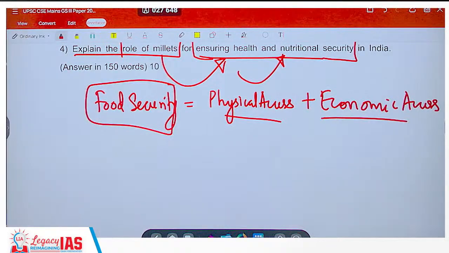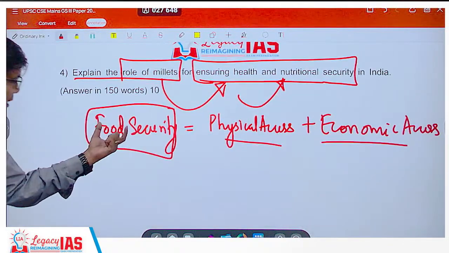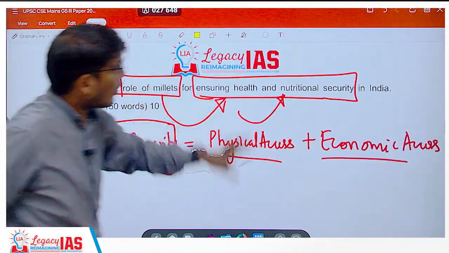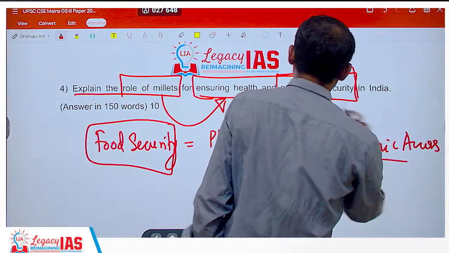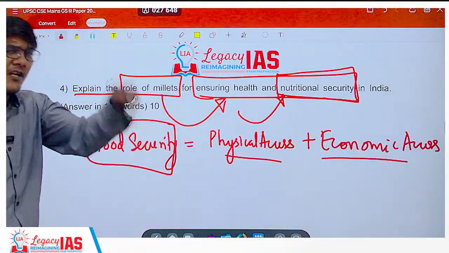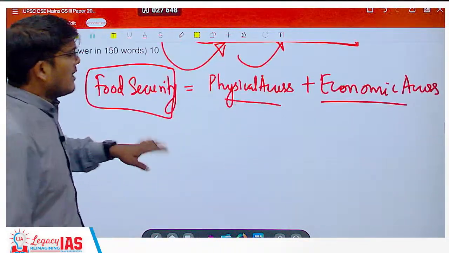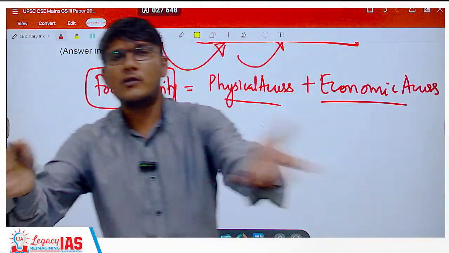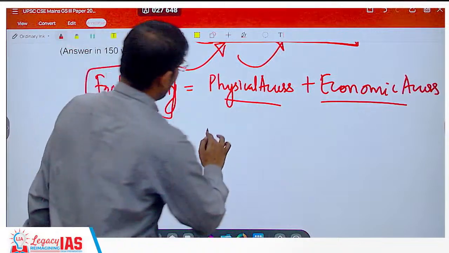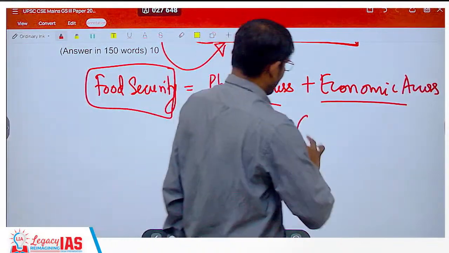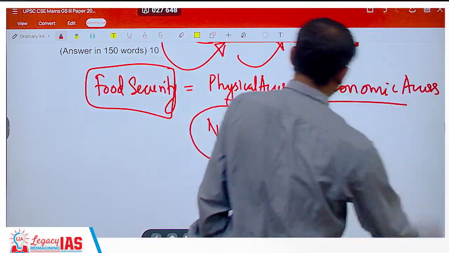But are they talking about food security? Do not just restrict yourself to this. They are talking about nutritional security. Why are they talking about nutritional security? Because food security to an extent we have achieved. How have we achieved it? The Green Revolution helped us produce more and more. Now we are producing a good amount. At the same time, we have our National Food Security Act, with the help of which 66% of Indians get cheap food grains.